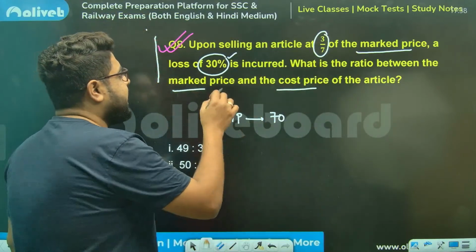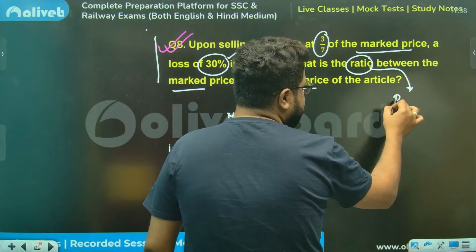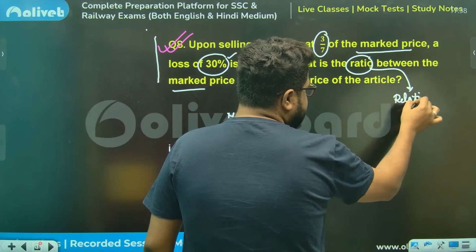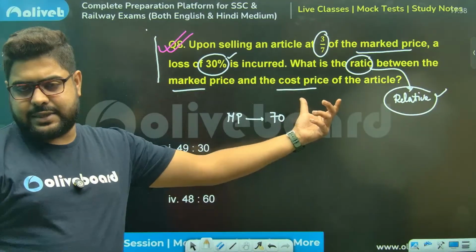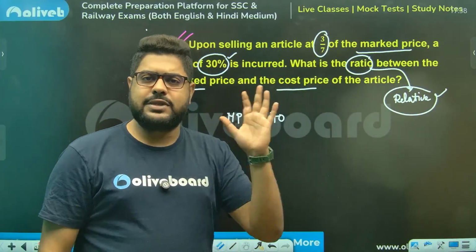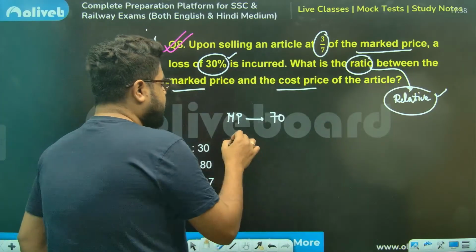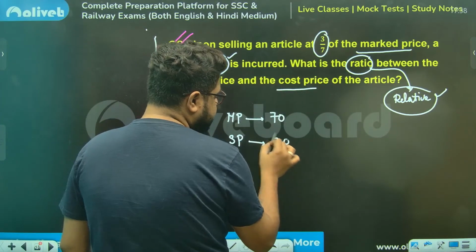Because ultimately they are asking a ratio. Ratio means it's a relative term. Ratio, percentage, these are all relative terms. Whenever you see this and there is no value involved in the question, you can always take a direct value, 70. So SP is how much, sir? 3/7, meaning 30 rupees.